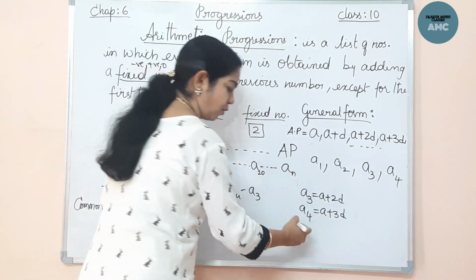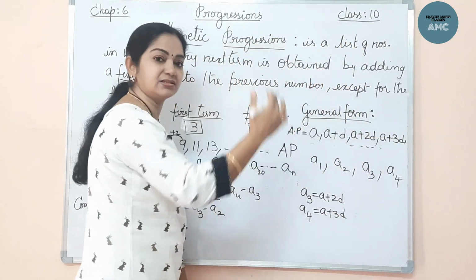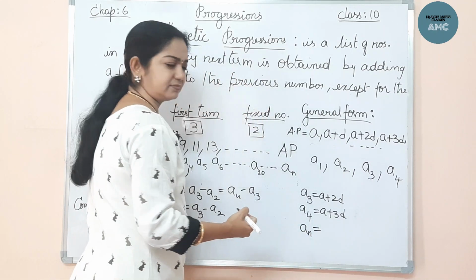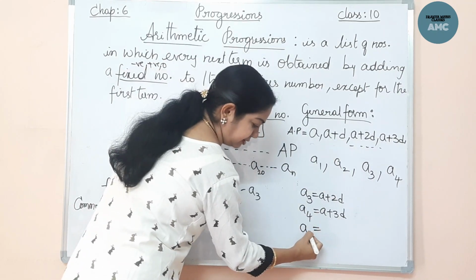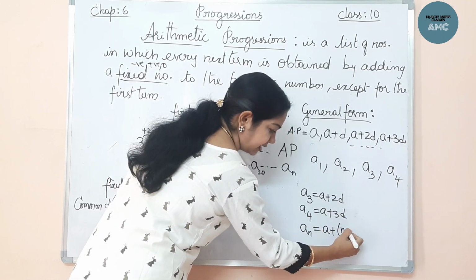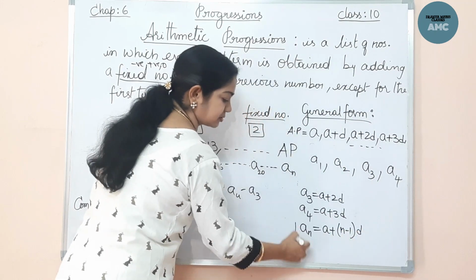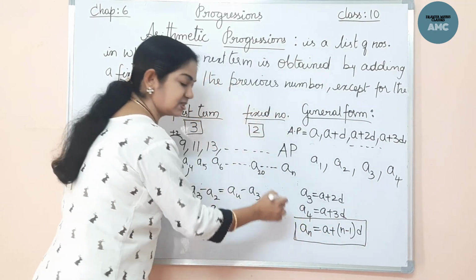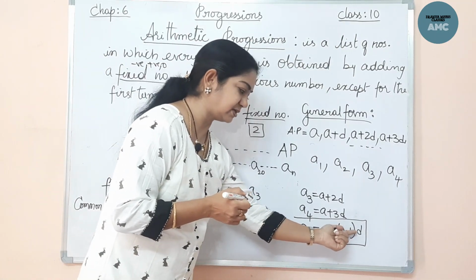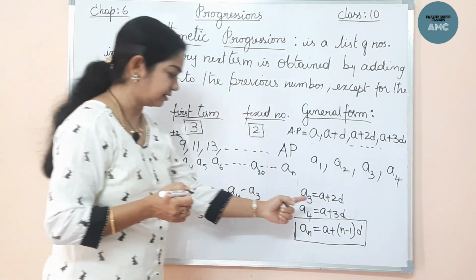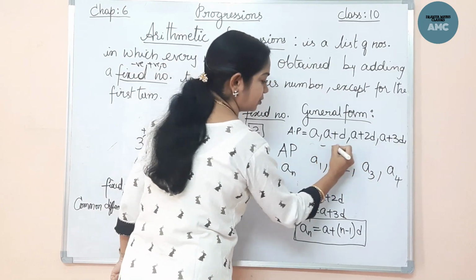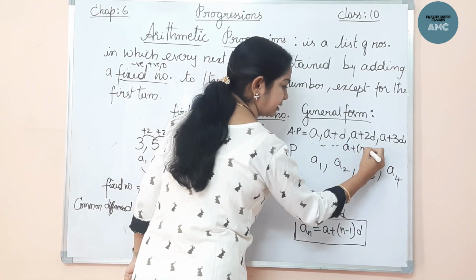If I want the nth term, whichever, the 30th term, the 100th term, okay, how do I define it? Now A2 is A plus D. Now the nth term means A plus 1 less, because this is 4, this is 3, 1 less than n, so n minus 1 D. This is called the nth term. From this formula you can find any term. If you want the 100th term, so A plus 100 minus 1 D, 99D. So the nth term is A plus n minus 1 into D.